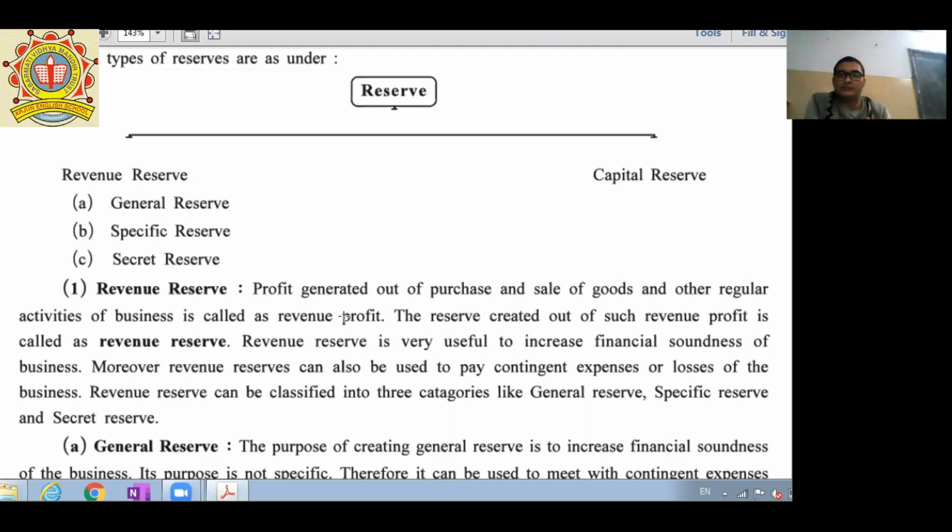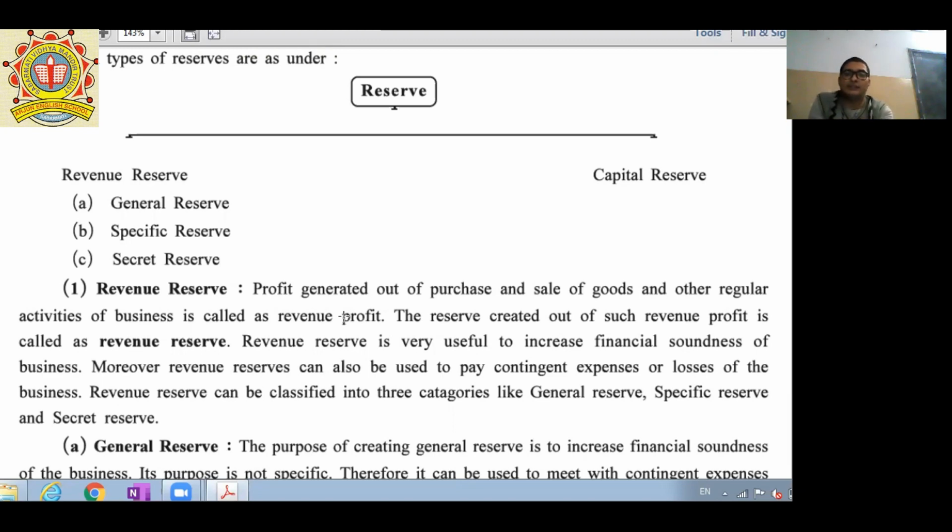If my profit is 5 lakh but I transfer 1 lakh for a specific requirement in future, that is called reserve.